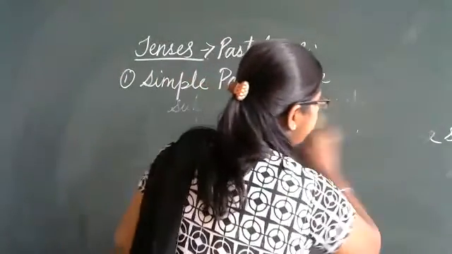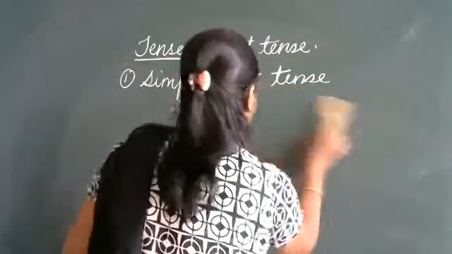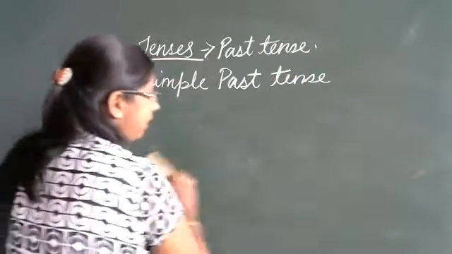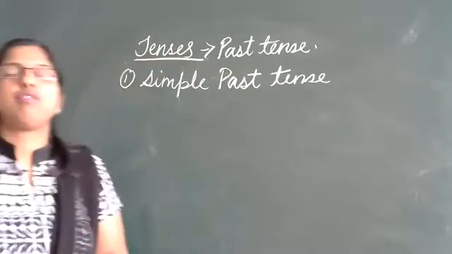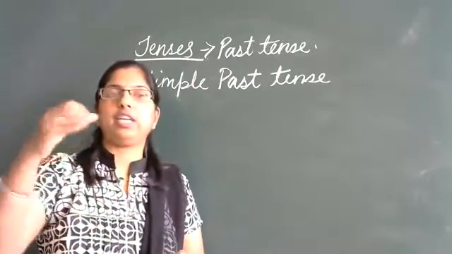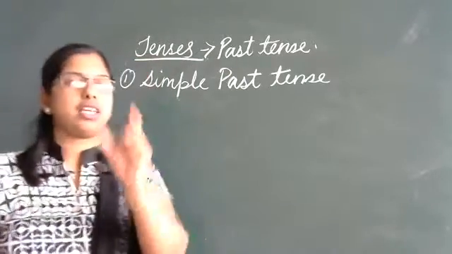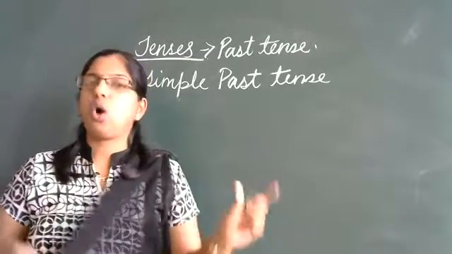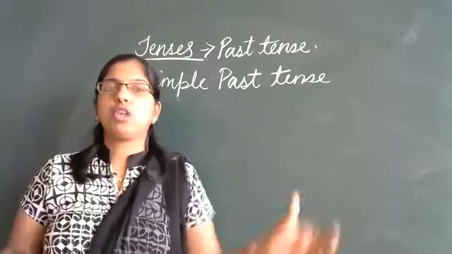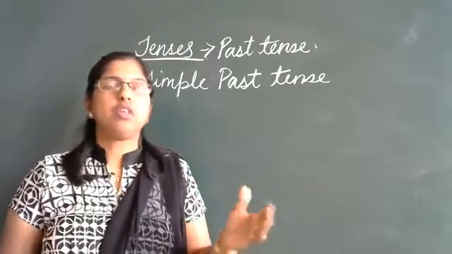Past continuous tense. As I have explained to you all in the previous class about continuous tense, the action which is going on, there is a continuity. We add ing to the verb form. Walk, walking, talk, talking, jump, jumping, eat, eating.